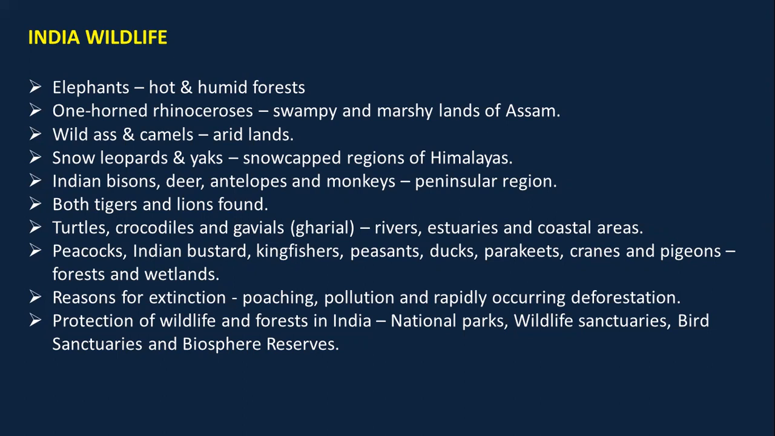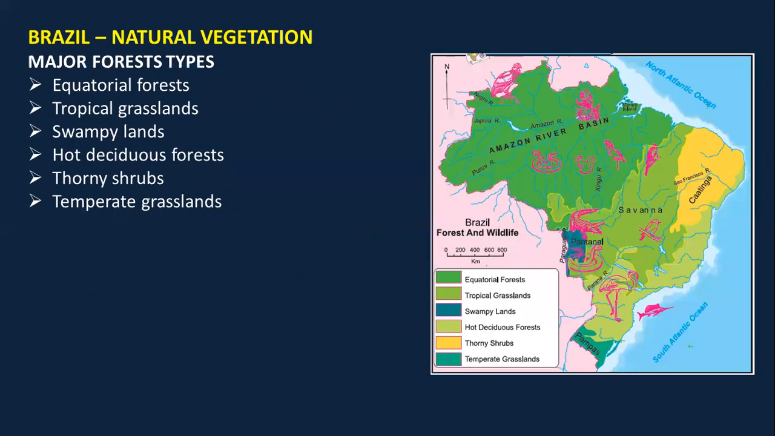We not just have wildlife and natural vegetation, but this wildlife and natural vegetation is also exploited in our country. The reasons for the extinction or exploitation of these are poaching, pollution, and rapidly occurring deforestation. A give reason question is asked based on these points. We are supposed to explain why we have extinction of natural vegetation and wildlife. Even if we have extinction or exploitation, we also have protection of wildlife and forests in India in the form of national parks, wildlife sanctuaries, bird sanctuaries, and biosphere reserves.